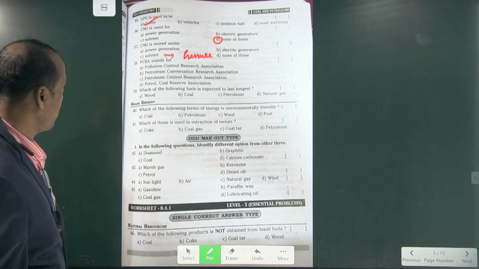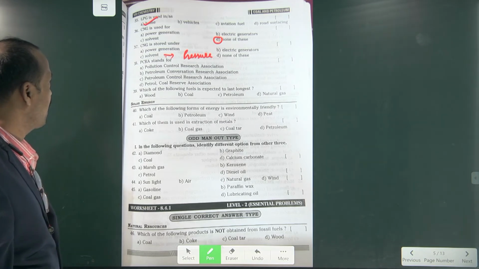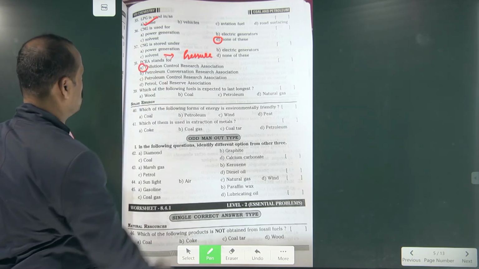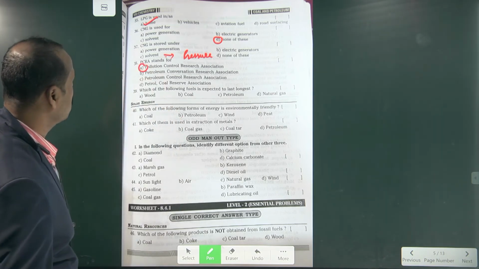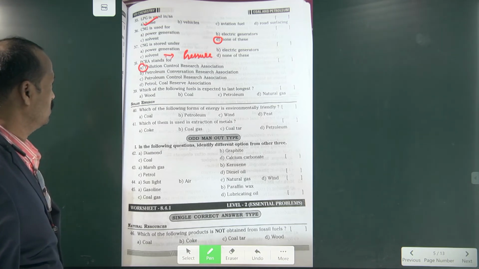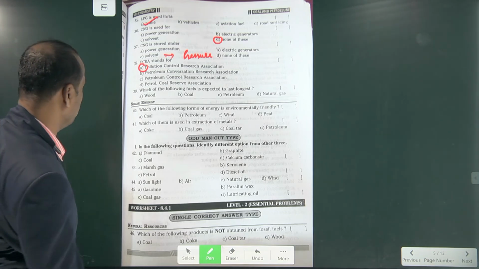Now next one, PCRA stands for Pollution Control Research and Association. Which of the following fuels are expected to last long? Petroleum.